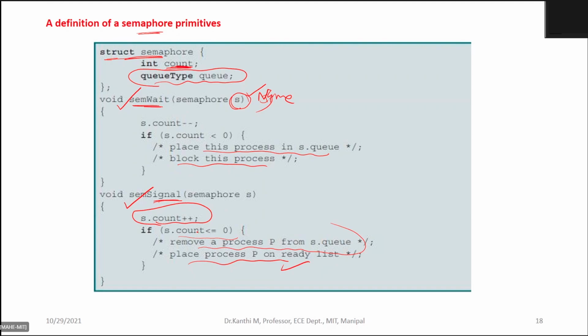If the value turns positive, take the process from the queue, put it in the ready list and make it ready for execution. This is how the semaphore functions are executed.